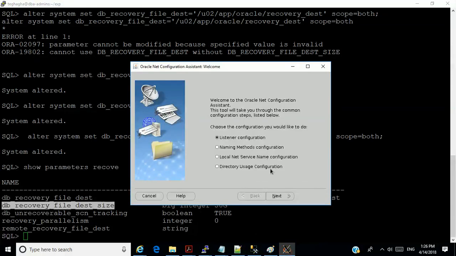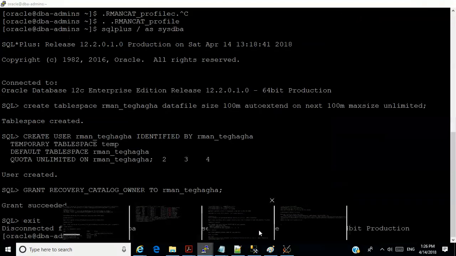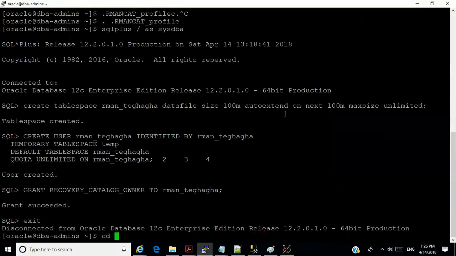So let's go back here. Let's configure local net service name. Okay, I wish it could be faster. You know what? Let me just copy it from here.